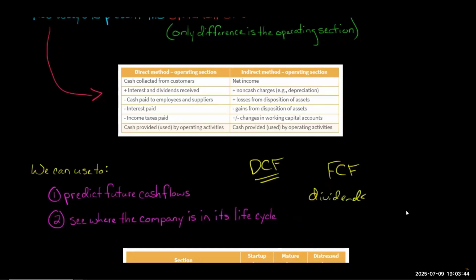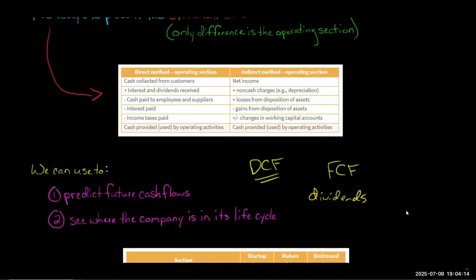And if you're thinking, well, what if they were to borrow more money? Would they be able to pay it back? Are they going to have enough cash to update their stores and keep their stores nice and clean, if we're talking about a retailer? So thinking about what the cash flows are going to be in the future. Again, if we've got positive operating cash flow, that's a great thing. If we have negative operating cash flow, then we're not able to stand on our own two feet, generate enough cash from our business operations. We're either going to have to borrow it, issue stock, or start selling off some investments or fixed assets.